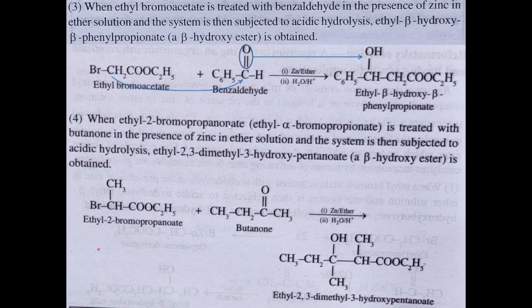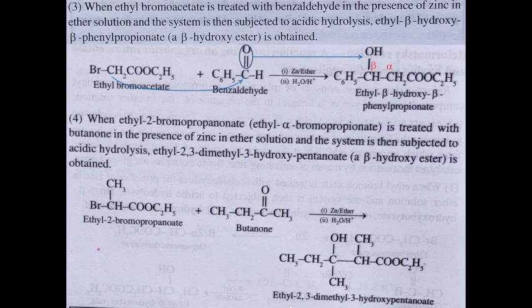It is treated with butanone, in the presence of zinc in ether solution, conditions exactly the same, and the system is then subjected to acid hydrolysis. We get the alpha beta hydroxy. Here you can see that this is the alpha carbon and this is the beta carbon, so this is a beta hydroxy ester.